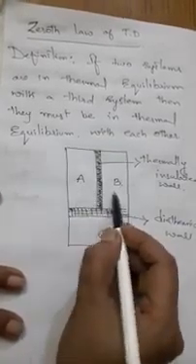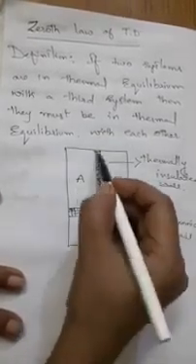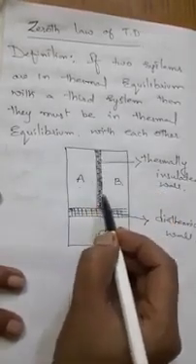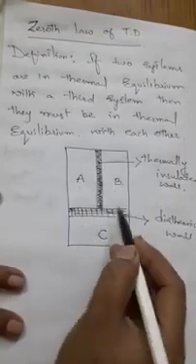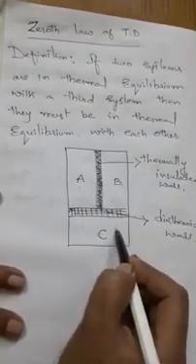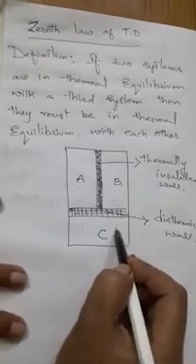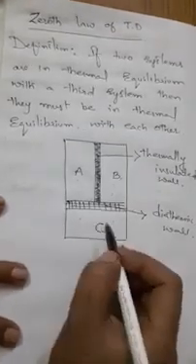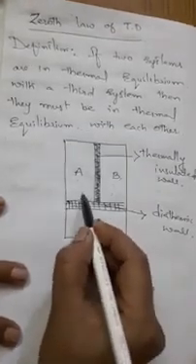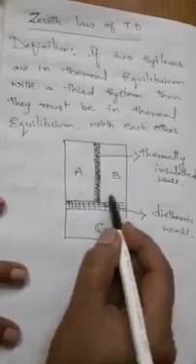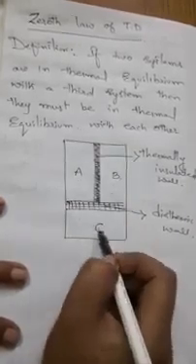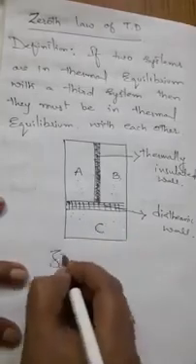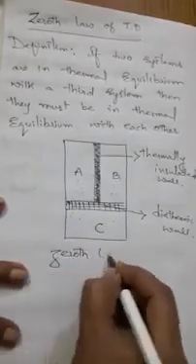Here A and B are separated by a wall, so in between there is no heat flow taking place, but these two are individually in contact with the third body. Then after some time, a temperature is reached at which the temperature of all the three bodies will be the same, or all are in equilibrium. So this is known as the 0th law of thermodynamics.